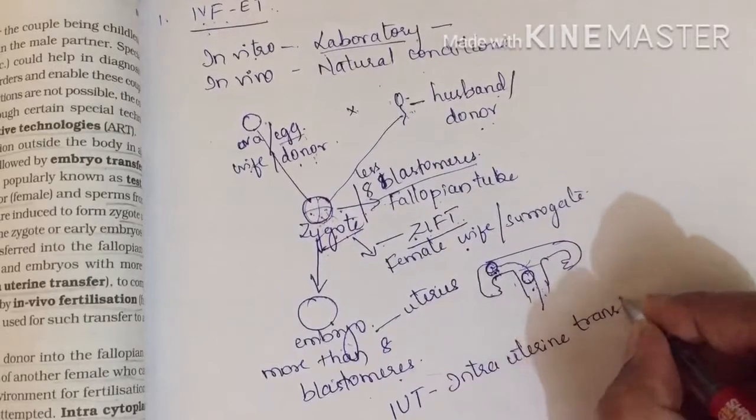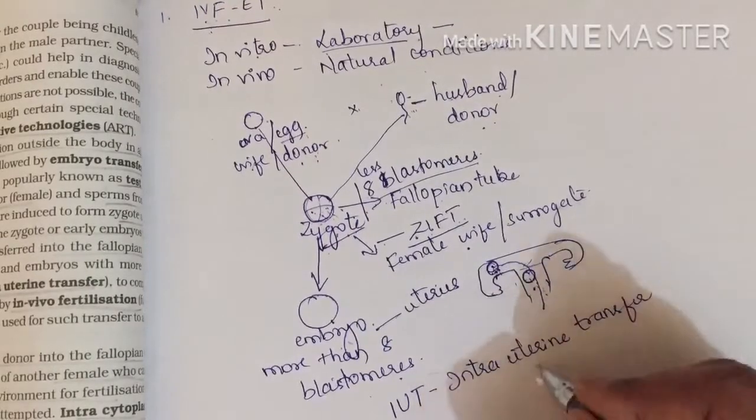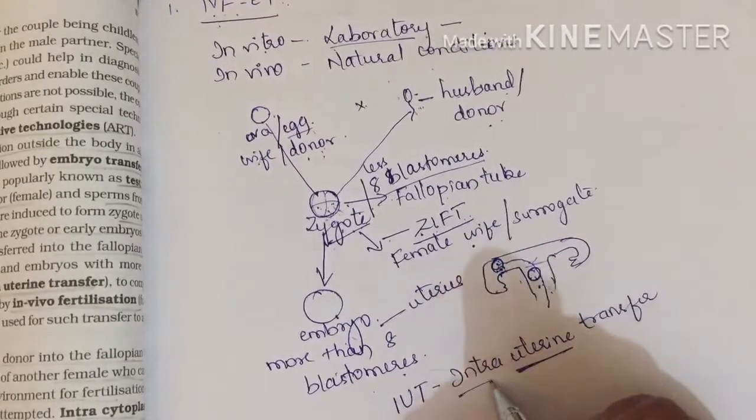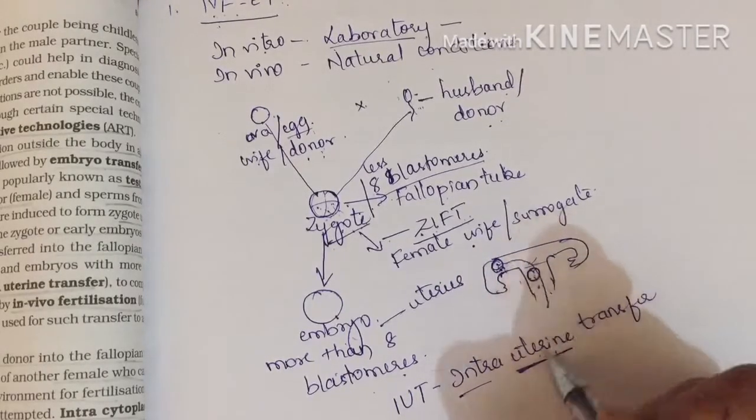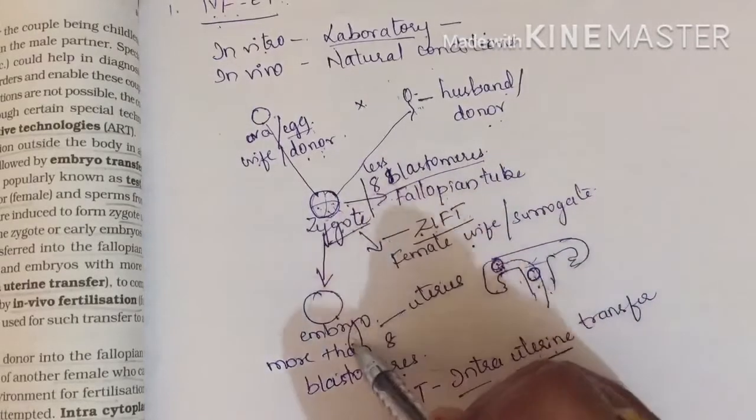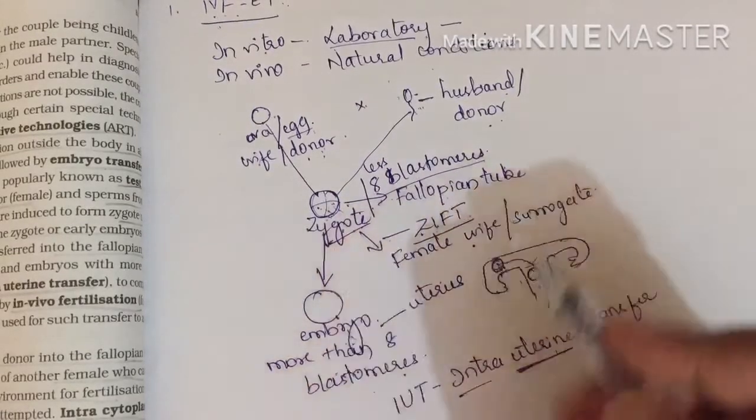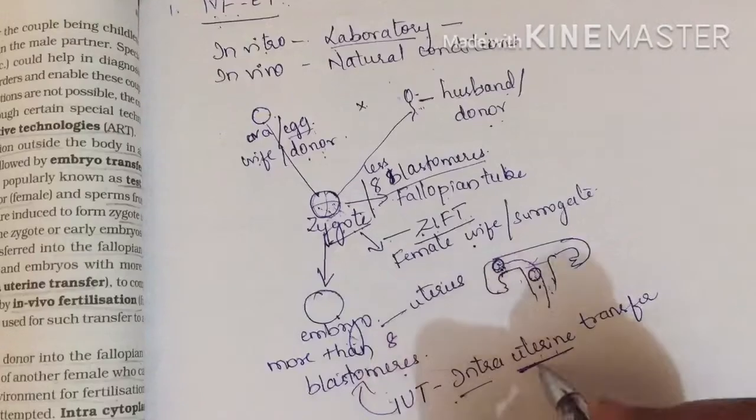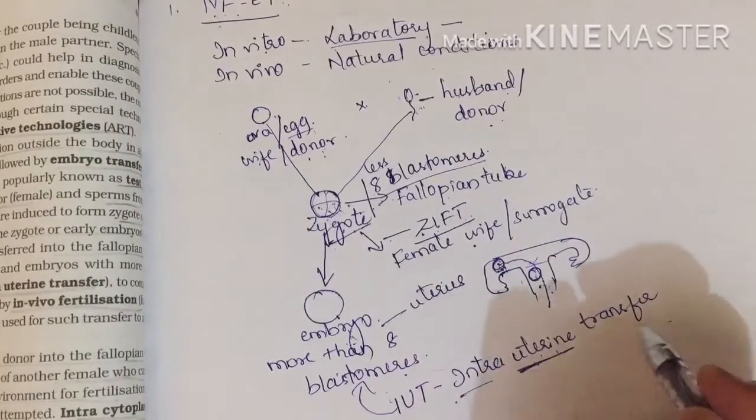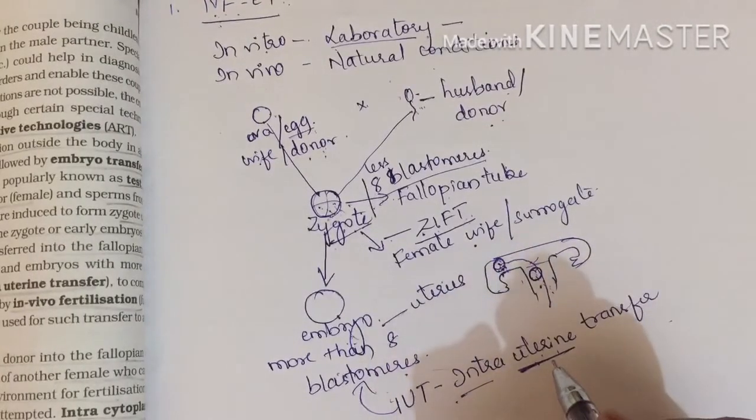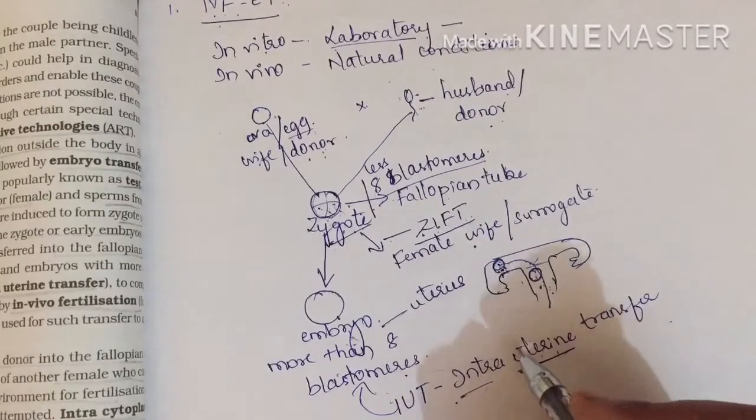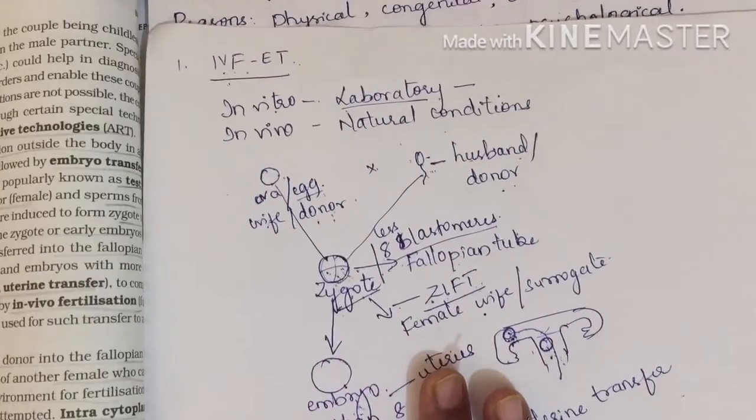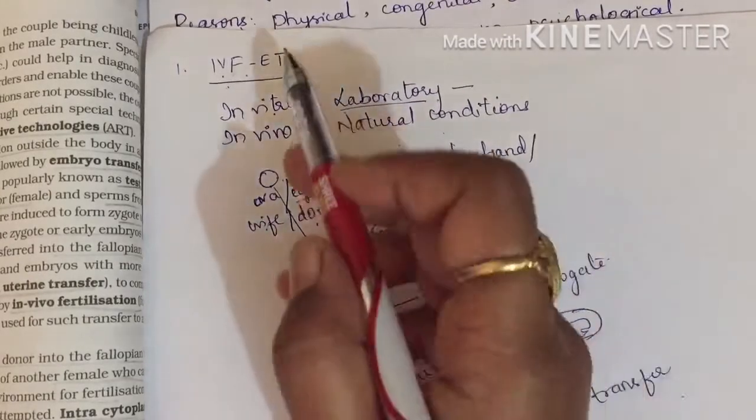Intrauterine transfer. Now this intrauterine transfer means what? Intra means inside. Inside the uterus, it has been transferred. What has been transferred in the uterus? Either zygote or embryo. For this transfer we call it IUT, intrauterine transfer. Hope you understood this. Okay, so this one, the one who is unable to produce a gamete, or one who wanted to go with the natural process, they can proceed with this.